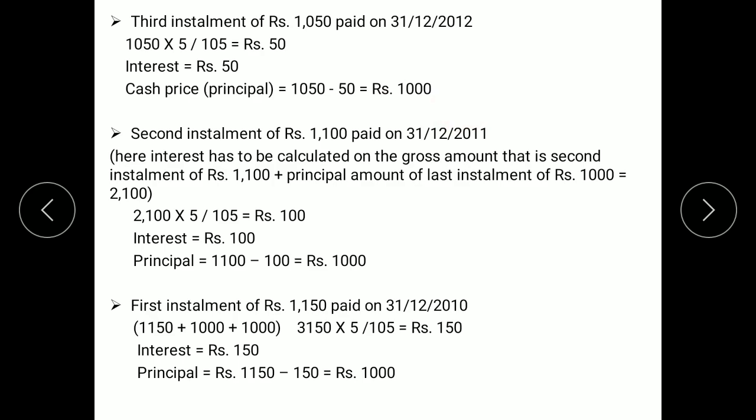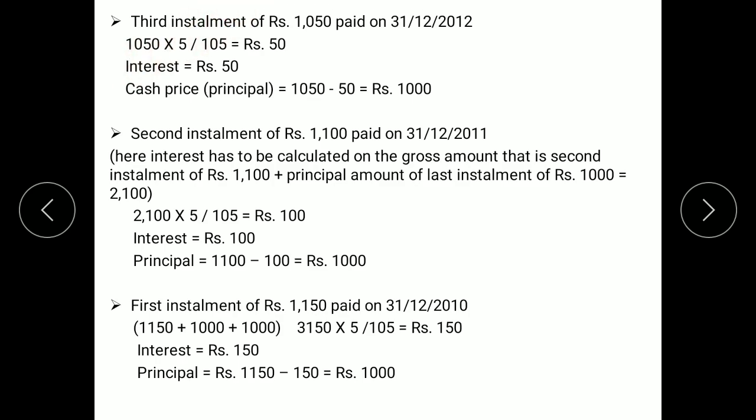So third year's principal amount is 1000. 1100 second installment plus 1000 of the third year's principal amount, we get 2100. On this total amount, interest has to be calculated. 5% interest rate divided by 105. So the interest over here is rupees 100. So principal will be installment amount 1100 minus interest 100, we get principal of rupees 1000.